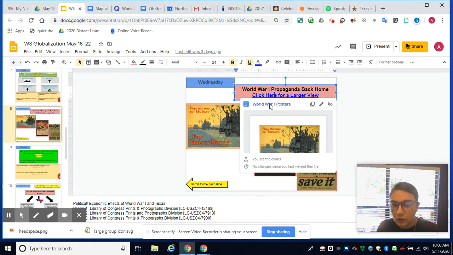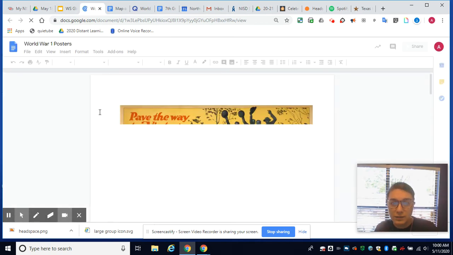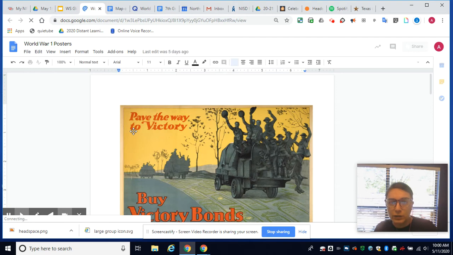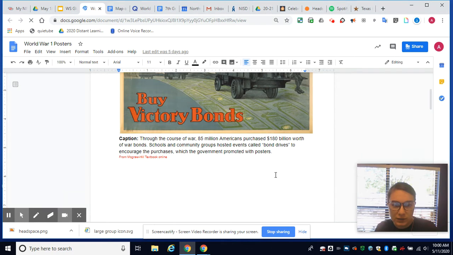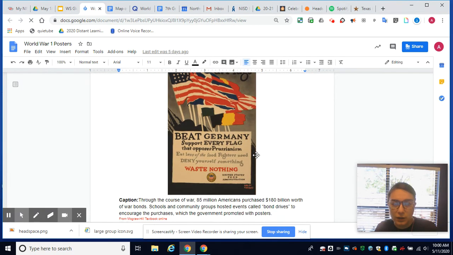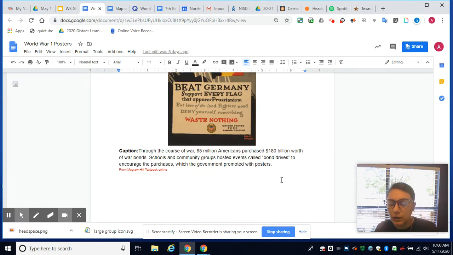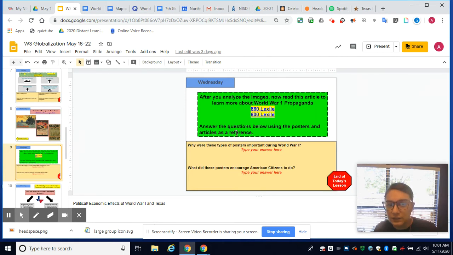So these 3 posters, I put them on this slide so students can view it. And it has captions. It focuses on the victory bonds, and it focuses on the rationing, and also how to support not only rationing but also patriotism in the country. The students would analyze these three pictures. And then in the next slide, it has a reading about World War One propaganda and the impact it had on the country.